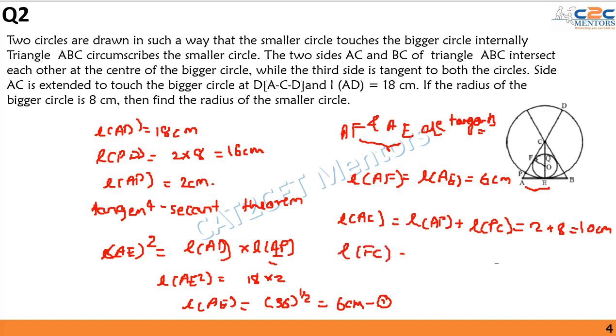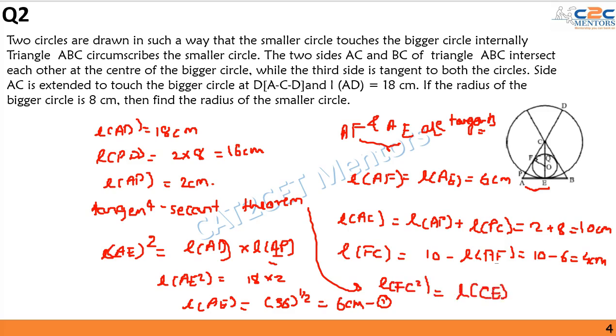Similarly, I can find out length FC is equal to 10 minus length of AF, that is 10 minus 6, or 4 centimeters. Now again applying the tangent secant theorem, length of FC square is equal to length CE multiplied by length CQ. Hence 16 will be equal to 8 multiplied by length CQ. Hence my length CQ turns out to be 2 centimeters.